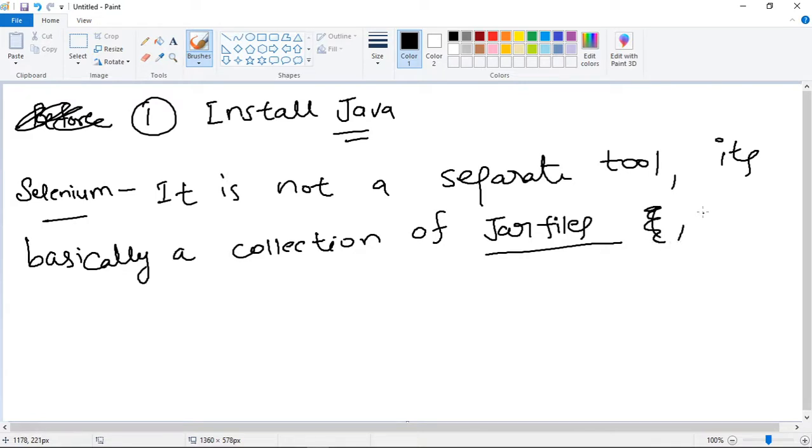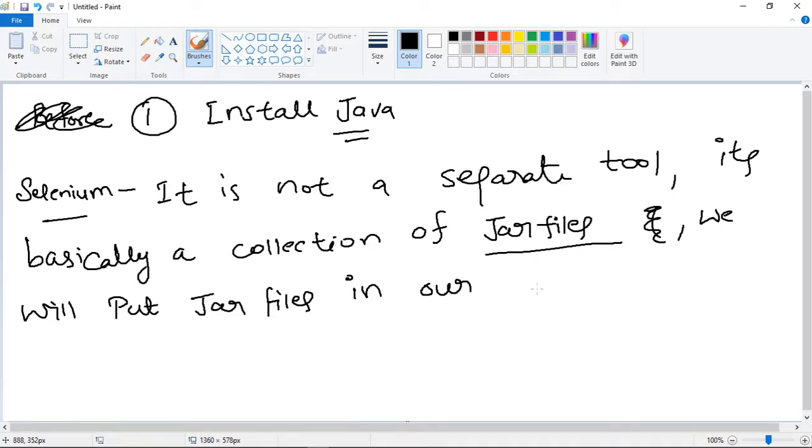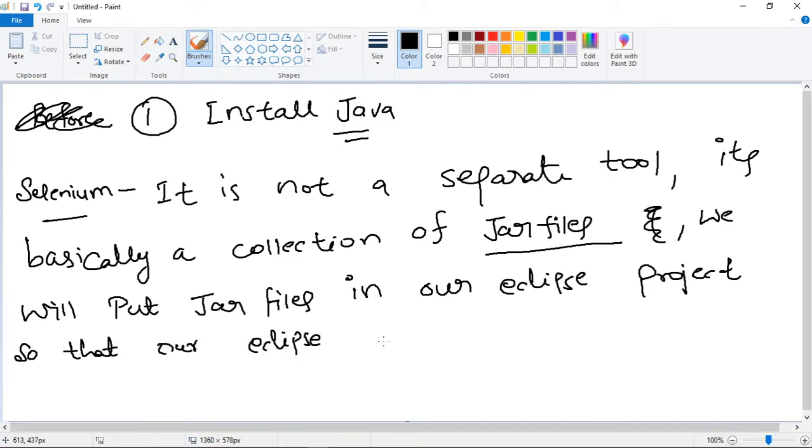So what we will do, we will put jar files in our Eclipse project, so that our Eclipse will recognize our Selenium code. So this is what we are going to do.